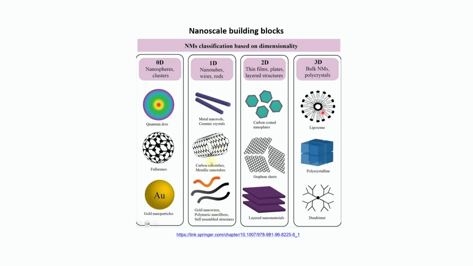That is 3-dimensional nanomaterial, where bulk nanomaterials or polycrystals are formed. Your electron can move freely in all 3 axes, and these are assembled out of nanomaterials. So these are 3-dimensional nanomaterials. These are the nanoscale building blocks.